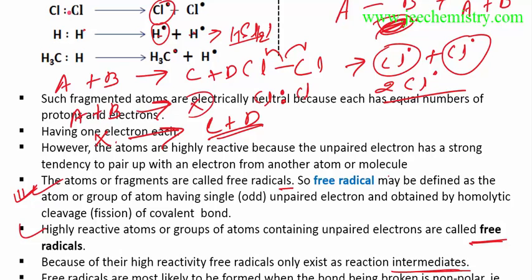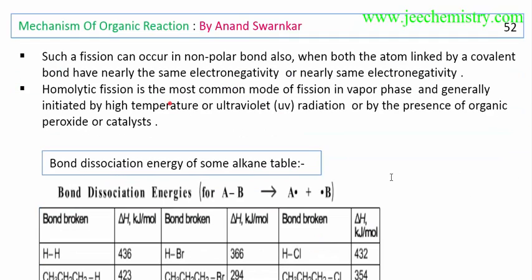But if there is a polar bond, there is also a possibility of homolytic fission. If there is approximately equal electronegativity between these two atoms, then there is also a possibility of formation of free radicals. Because of the approximately equal electronegativity, free radicals may form. Such fission can occur in polar bonds also, when both atoms linked by the covalent bond have the same or nearly the same electronegativity.